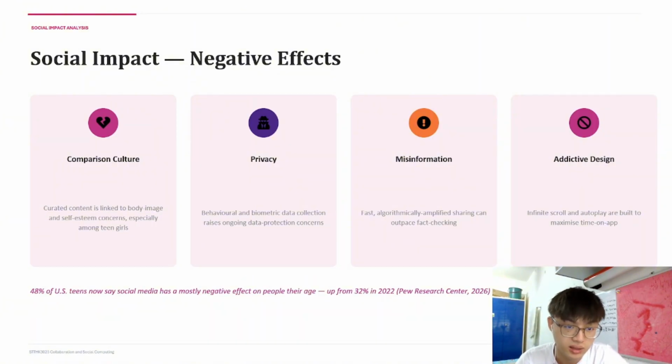Finally, adaptive design such as infinite scroll, autoplay, and personalized reels can encourage over-engagement and affect productivity, sleep, and attention. So, 48% of US teens now say social media has a mostly negative effect on people their age, up from 32% in 2022, based on a report by Pew Research Center in